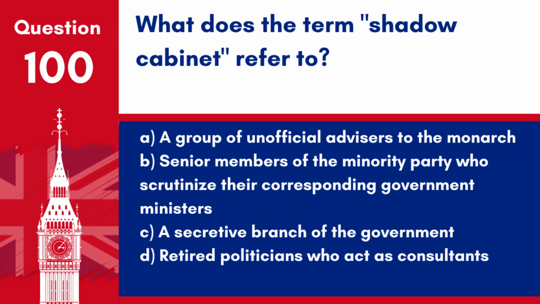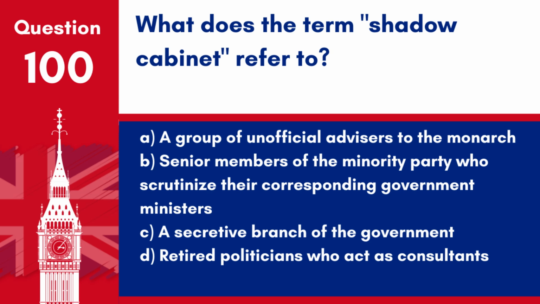Question 100. What does the term shadow cabinet refer to? A. A group of unofficial advisors to the monarch. B. Senior members of the minority party who scrutinize their corresponding government ministers. C. A secretive branch of the government. D. Retired politicians who act as consultants.